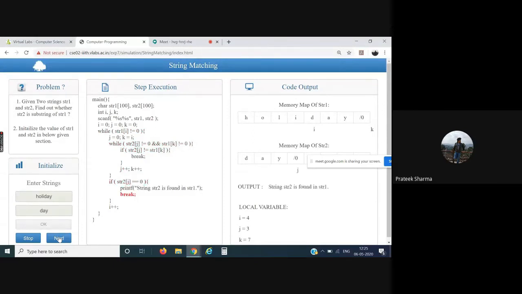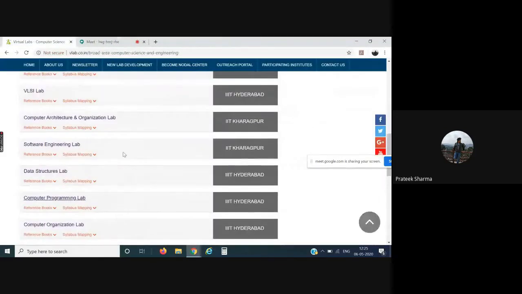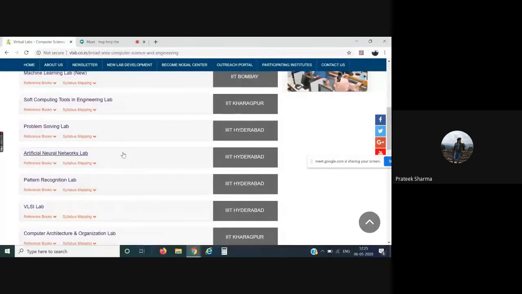So after comparing, you see it gives you the output that string 2 is found in string 1. Now see, this particular lab was going stepwise execution. Now you have another lab, and I hope everyone will perform it on their own. We have this problem solving lab. In this particular lab, a complete code you need to write down and then you'll get the output.